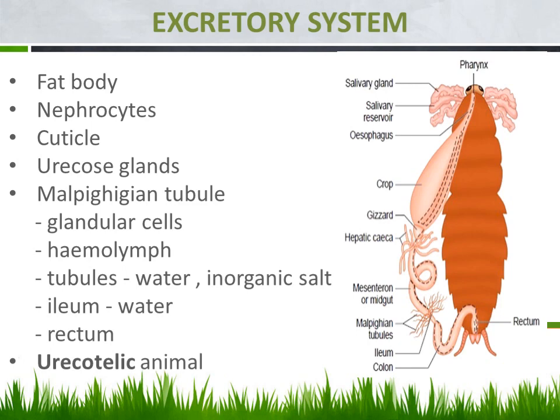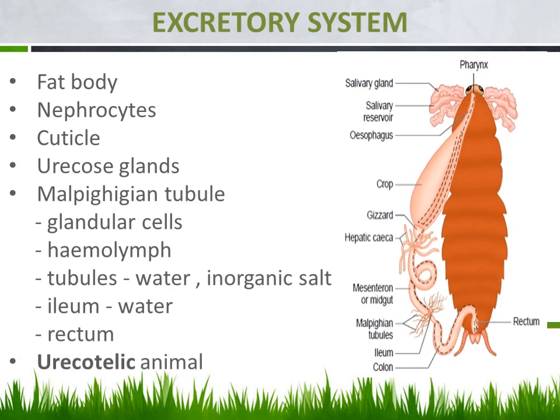Hence, these animals are also known as uricotelic animals. Actually, the animals which eliminate nitrogenous waste in the form of uric acid are known as uricotelic animals. So, this also can be asked as a question. Why are cockroaches known as uricotelic animals? Because they eliminate the nitrogenous waste in the form of uric acid.